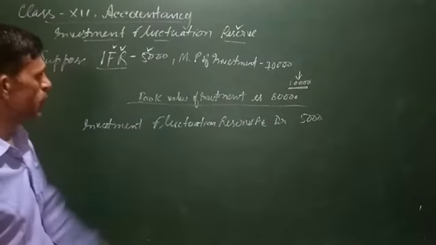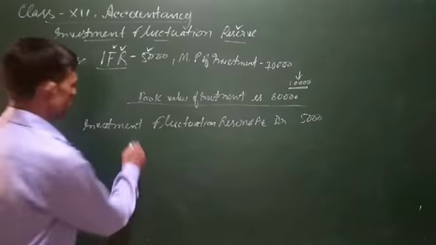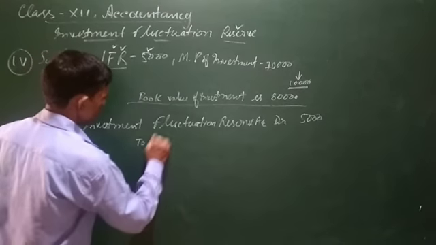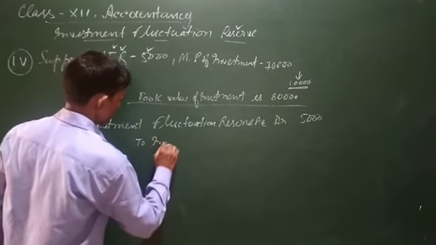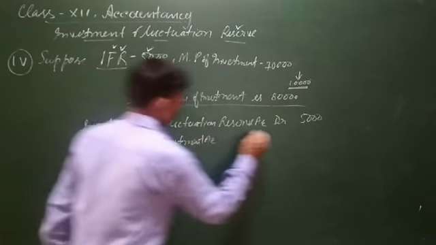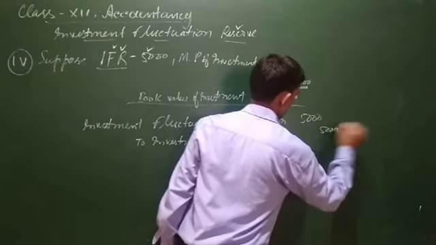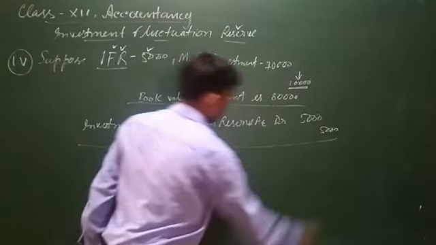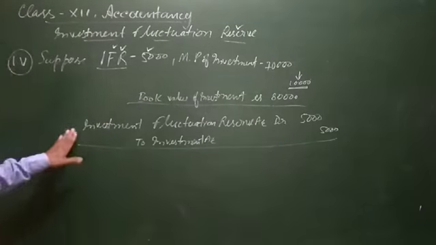So the whole amount will be adjusted to the decrease in the investment. So investment fluctuation reserve account 5,000 will be transferred to investment account. To investment account, the whole amount of reserve, 5,000, will be transferred.